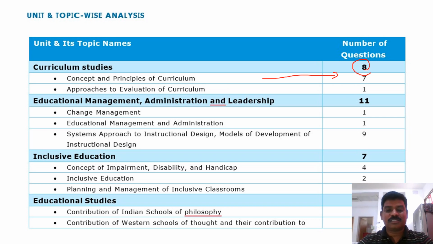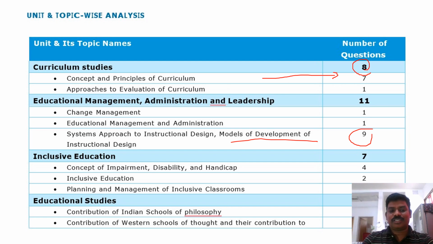Total 11 marks it carries, but here they have given 9 marks. So far 9 marks from the system approach to instructional design and models of development of instructional design. So here you need to concentrate a lot.